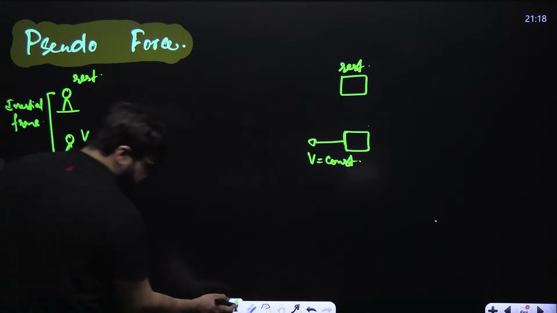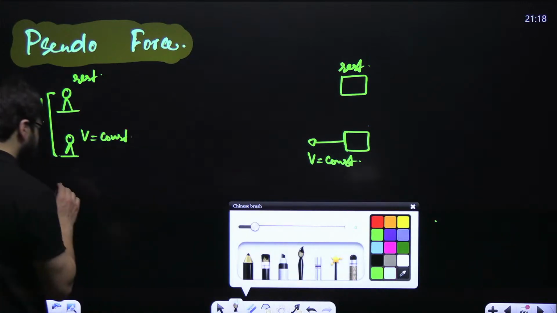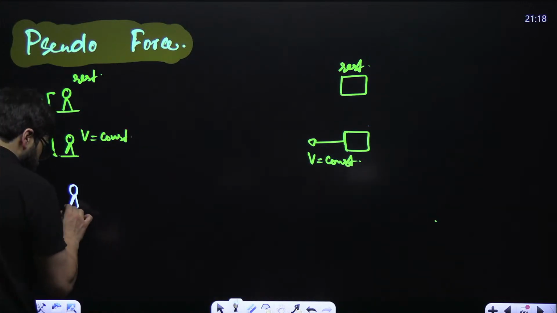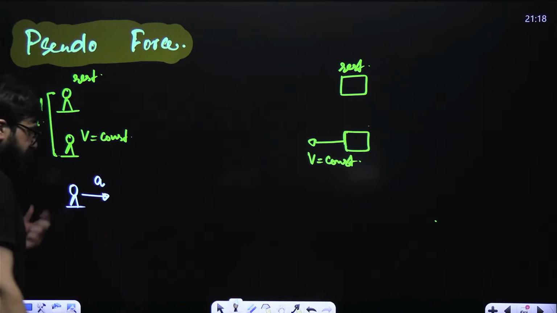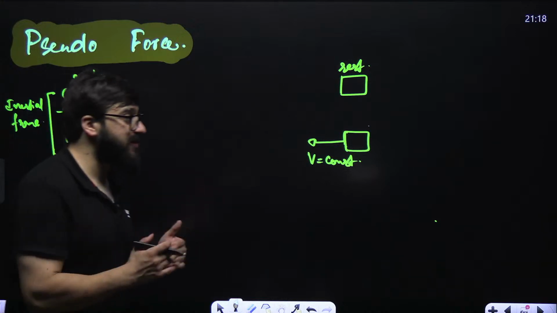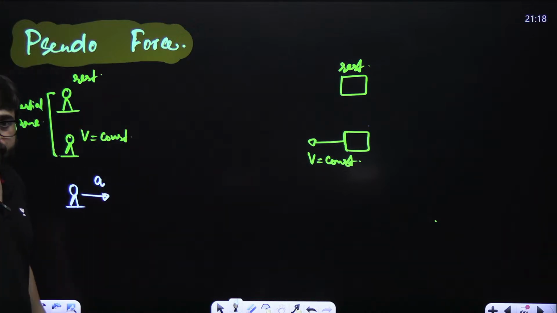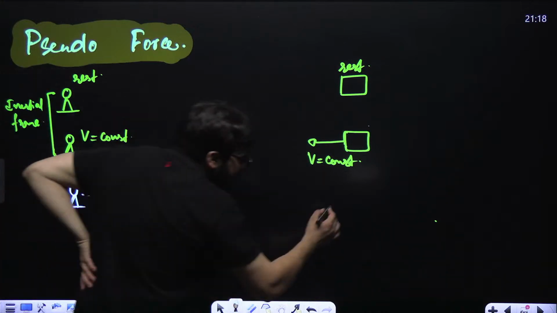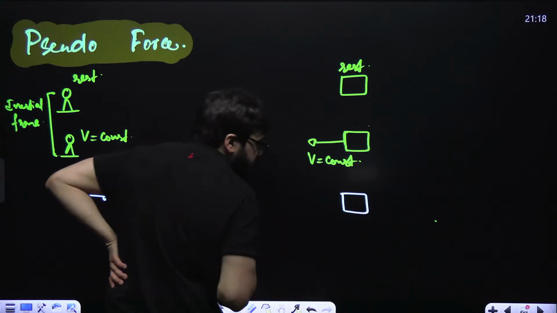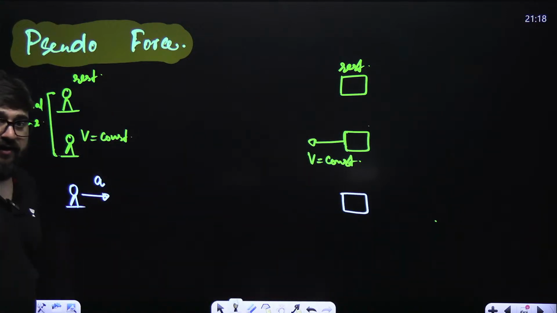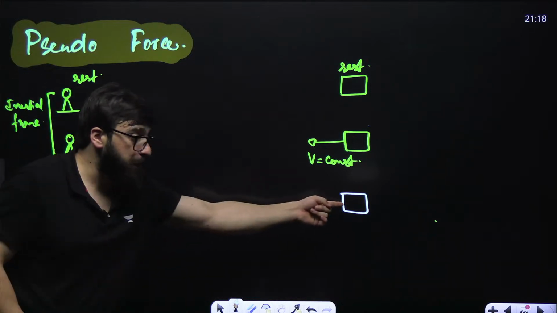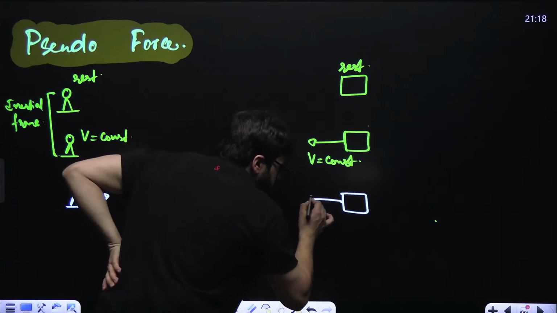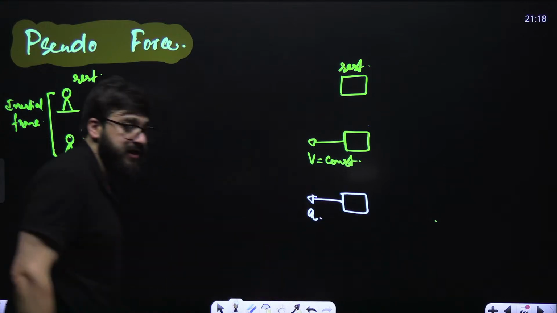Now, let's suppose I have this particular person, and it is moving with acceleration a. It is accelerating. Now, if I have a block placed over here, don't you think that according to this person, the block is coming towards me with the same acceleration a.